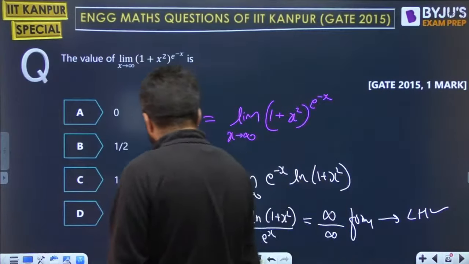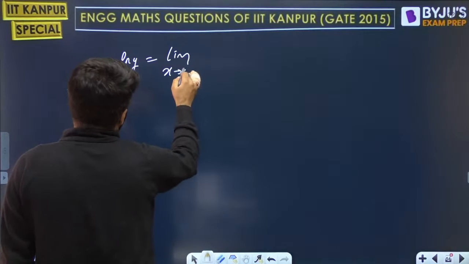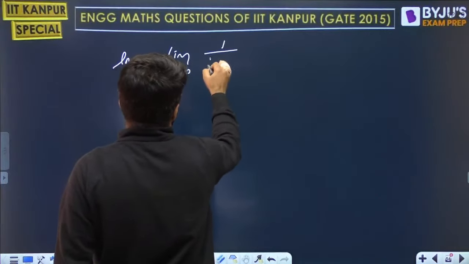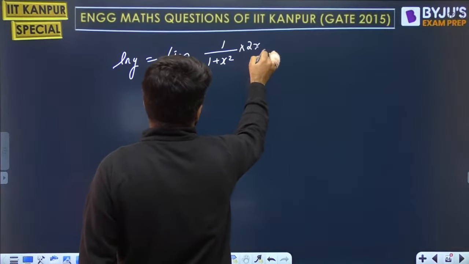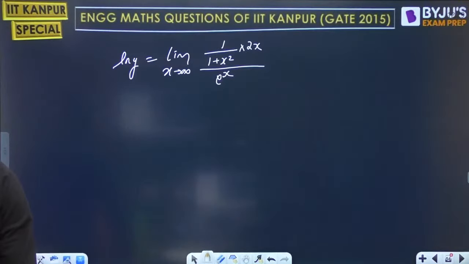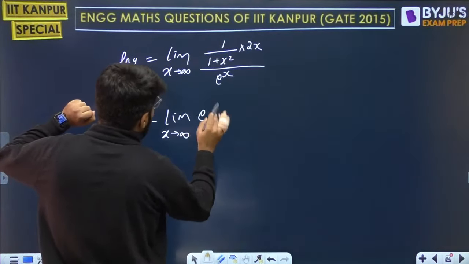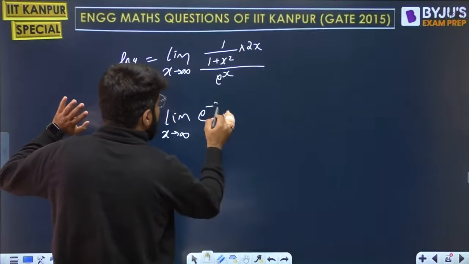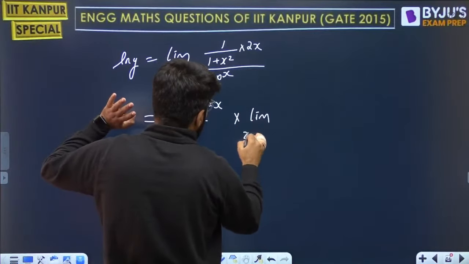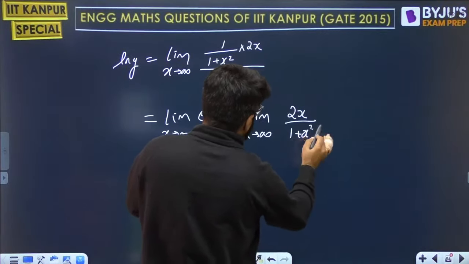So apply the L'Hospital. Applying the L'Hospital, log of y will now be equal to limit of x tending to infinity of log of 1 plus x square, differentiate the numerator, so 1 upon 1 plus x square by the chain rule, 2x will be extra, divided by e power x. Now if I separate this, it looks like limit x tending to infinity e power minus x, which I separated, multiplied by, we can separate the limits for the product of two functions, limit x tending to infinity 2x upon 1 plus x square.